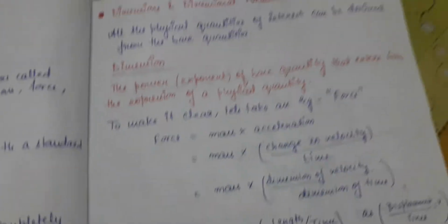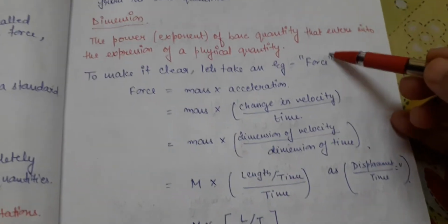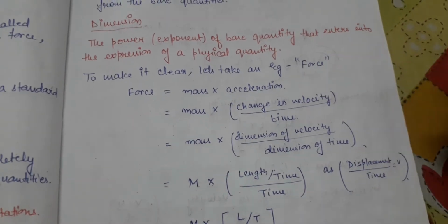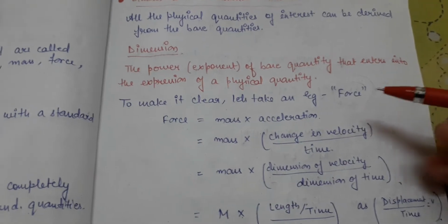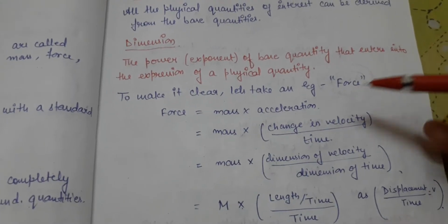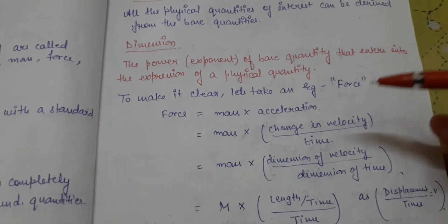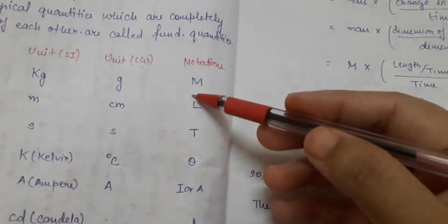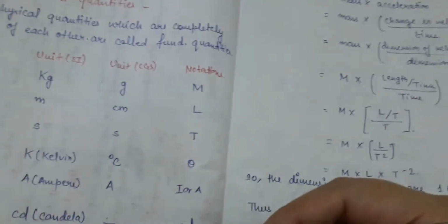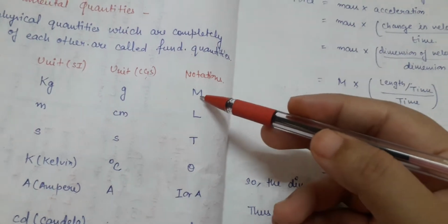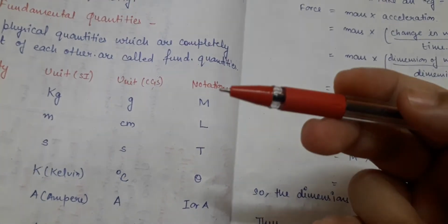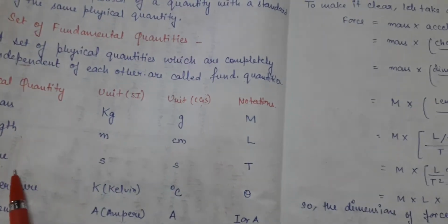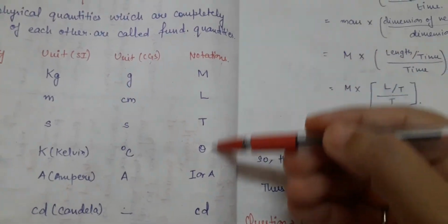Suppose there is a question: find out the dimension of force. What is dimension? Dimension is actually the formula or the unit of any physical quantity in terms of these notations. Understood? Dimension is actually the dimensional formula of any physical quantity, but in terms of these notations.